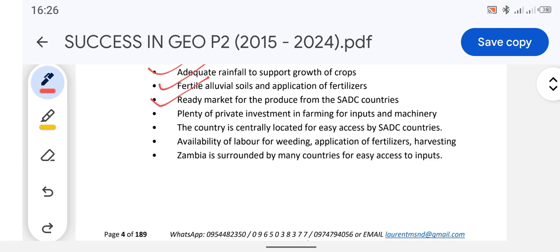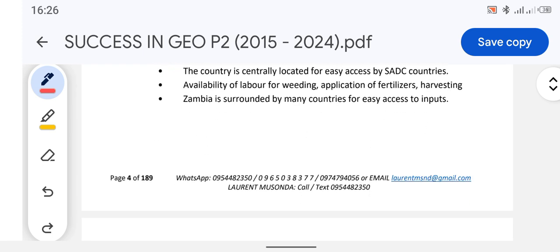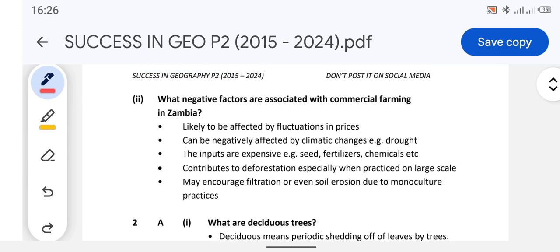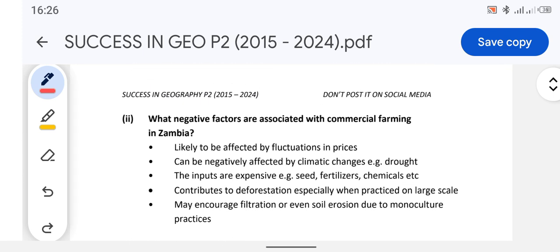So the points are many. So we move on to question C2, the last question. What negative factors are associated with commercial farming in Zambia? So in short, what are the negative effects of commercial farming? Number one is that it is likely to be affected by fluctuations in prices.